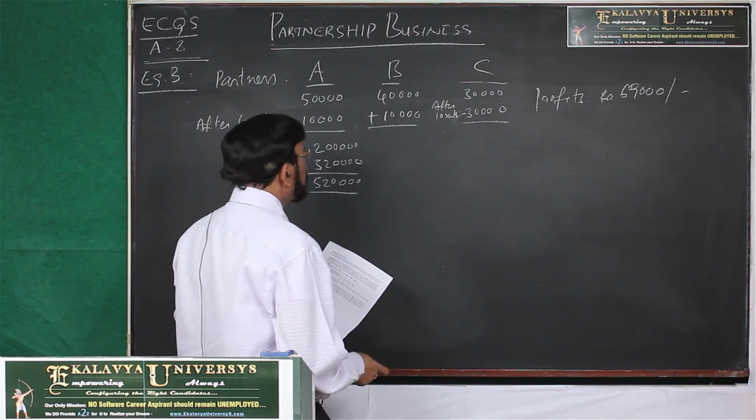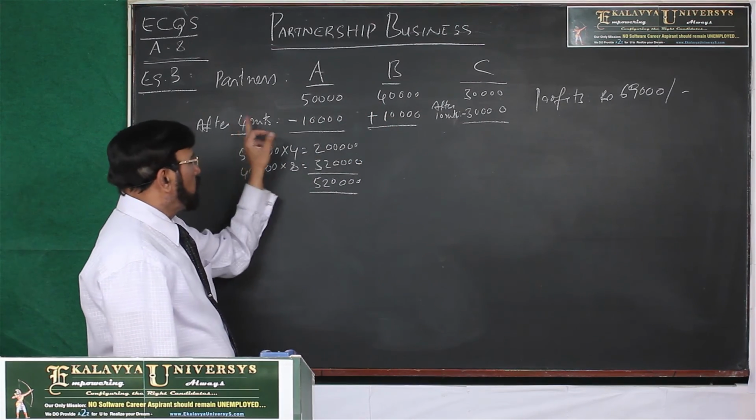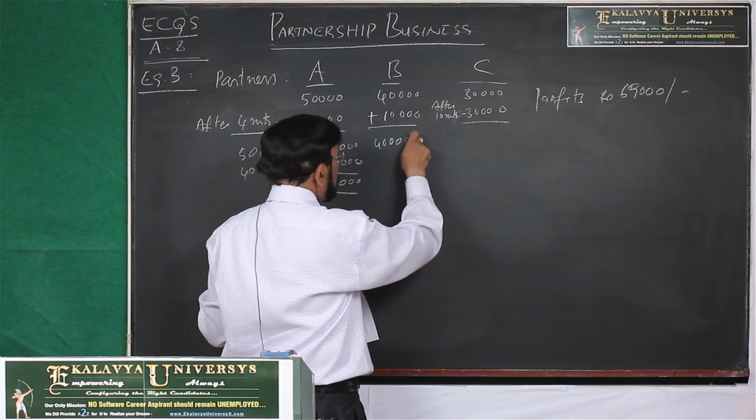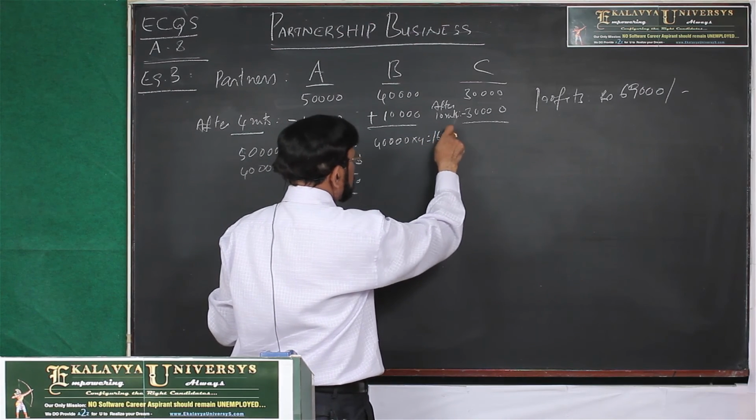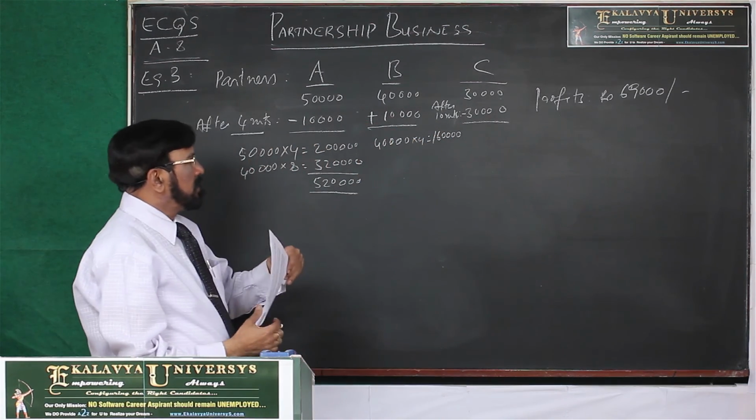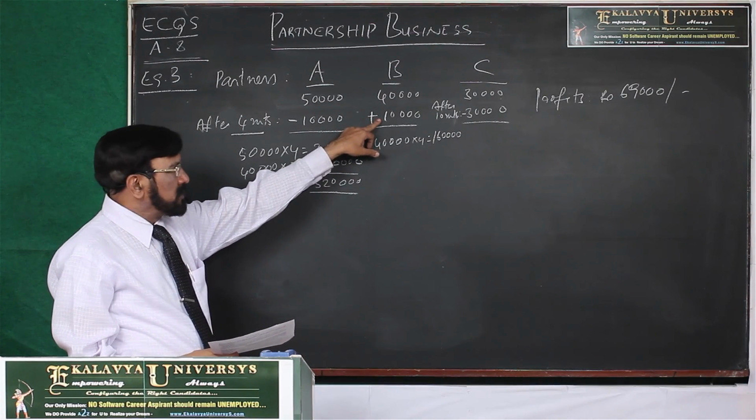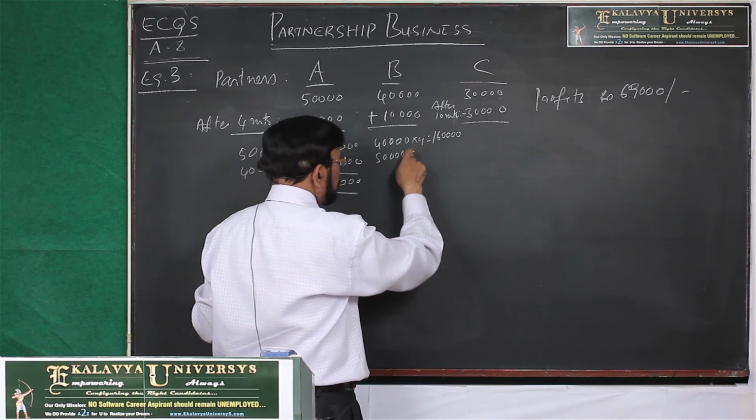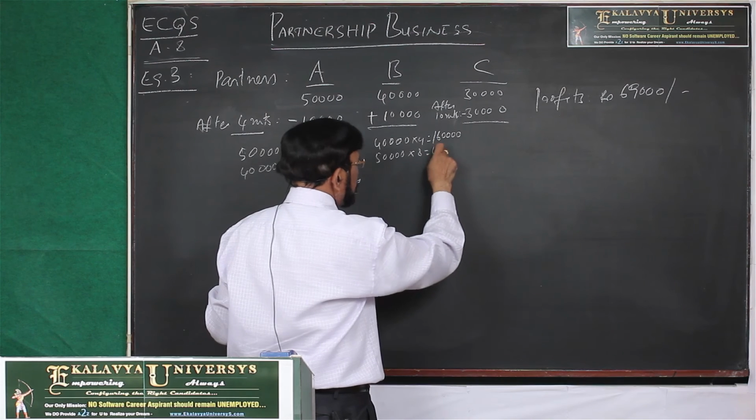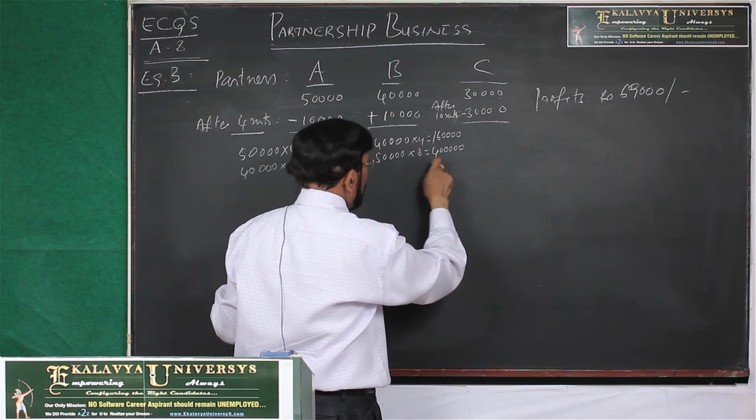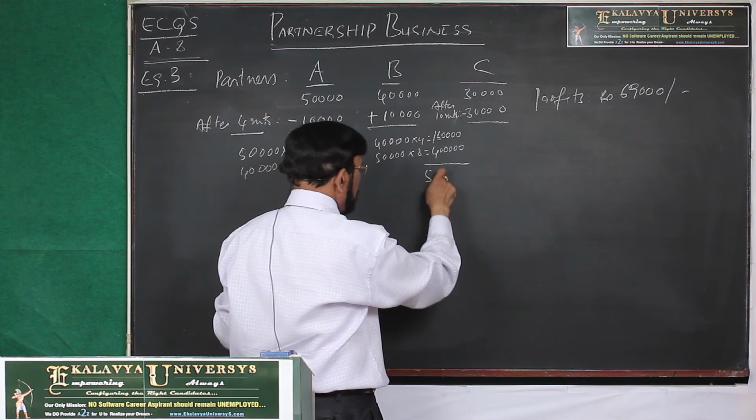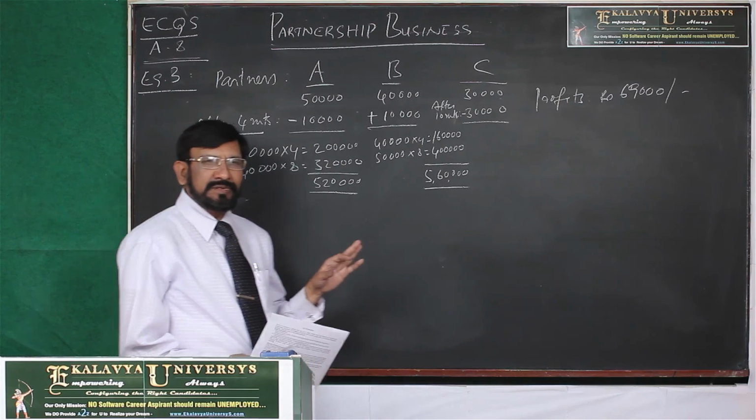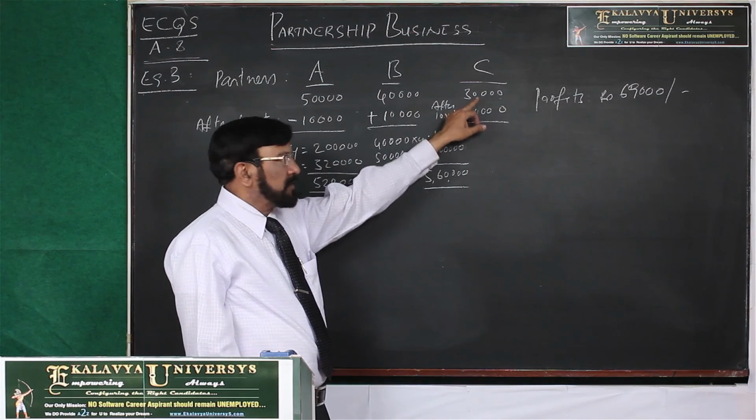Next, for B. B for 4 months 40,000. 40,000 into 4 is 1,60,000, and thereafter 10,000 he brought as additional capital. So then it becomes 50,000. How long? 8. Then it is 4 lakhs. Total 5,60,000. And as far as C is concerned, 30,000 rupees for 10 months.